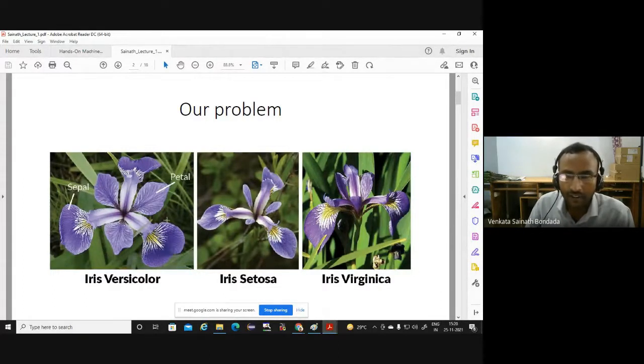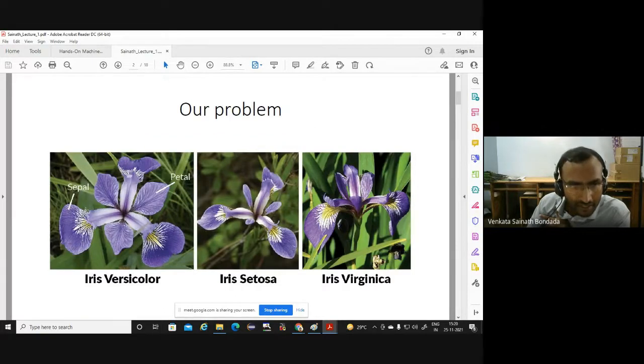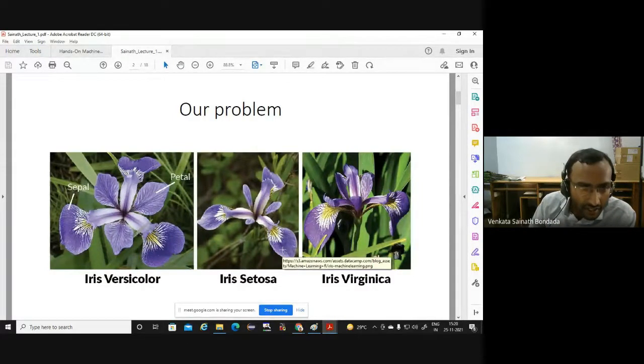So now we have these 3 kinds of flowers. Let's have a look at this data. As I told you, we have 150 flowers, 50 of each category. So we have 3 categories, 50 into 3, that is equal to 150. And for every flower, we are computing sepal length, sepal width, petal length, and petal width. From the image, you can see what is a sepal and a petal. You can get some idea. As I told you, sepals are generally larger, and they are at the bottom, something like this you can see.